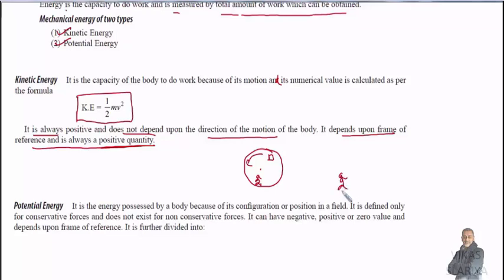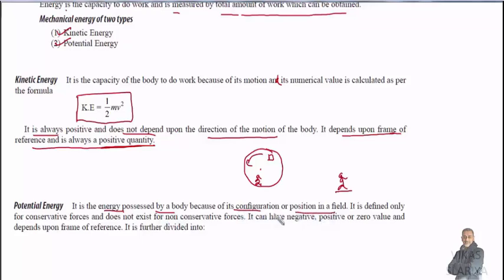I am standing here on the floor, right? Now this body is rotating, so as per me its velocity has some value which is changing at every instant, but as per you this body is at rest. So the frame of reference changes, which means for you kinetic energy is 0, but for me kinetic energy is not 0.